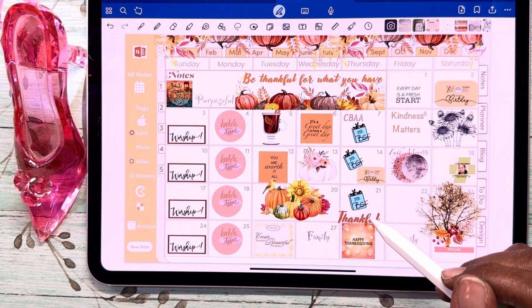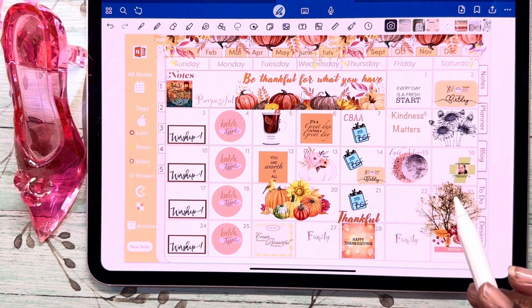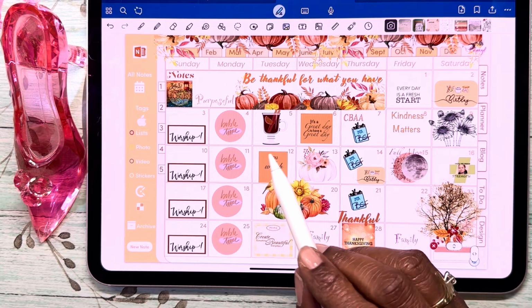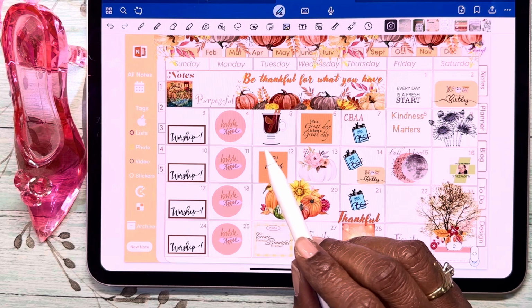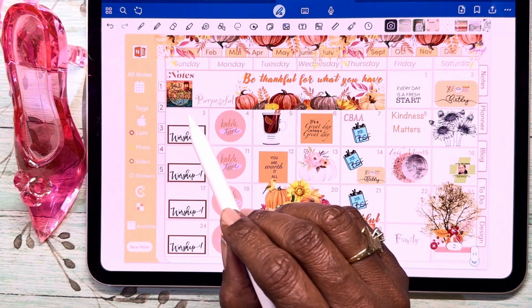The thankful is a text file. And you saw me write out family here for the Thanksgiving weekend. And this one here, this payday, is one that I created in Adobe XD. So almost all of these are either from stock photos that I saved as elements into a GoodNotes folder, and or I created myself.